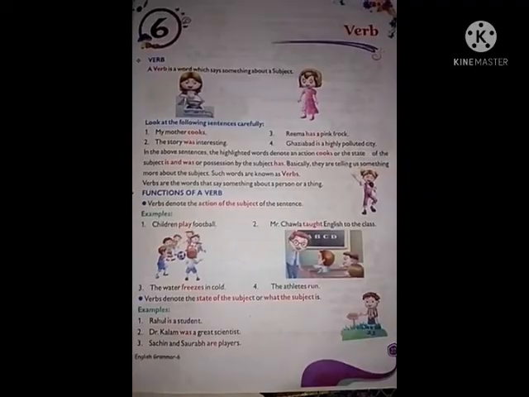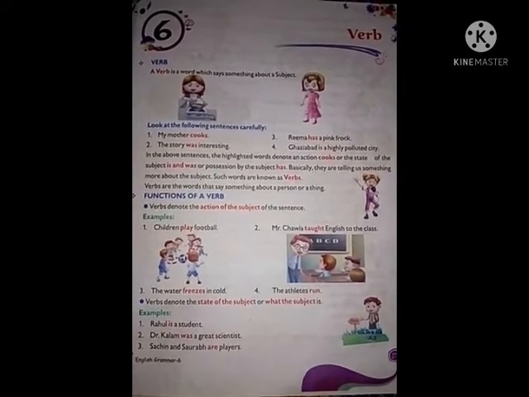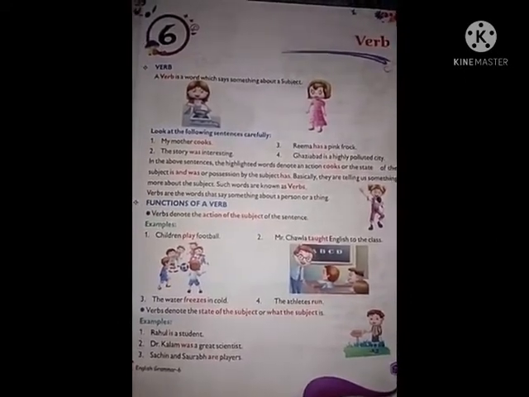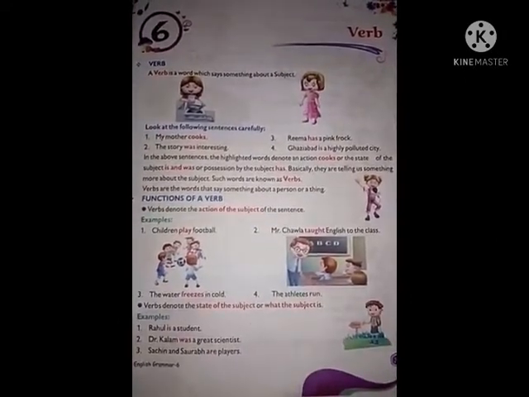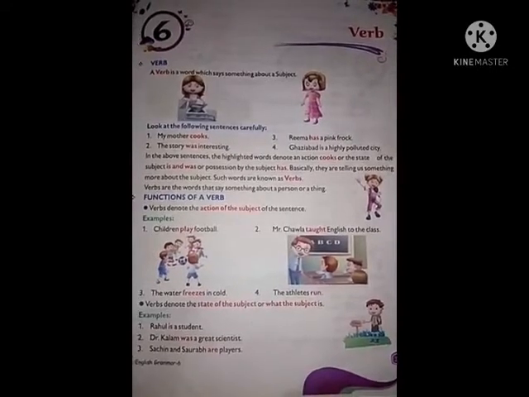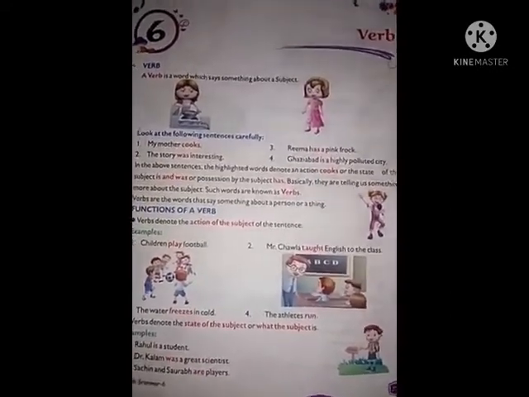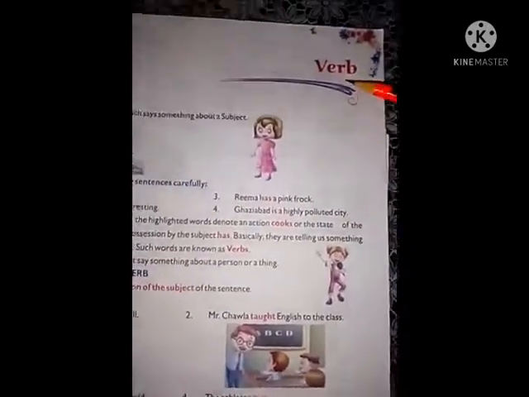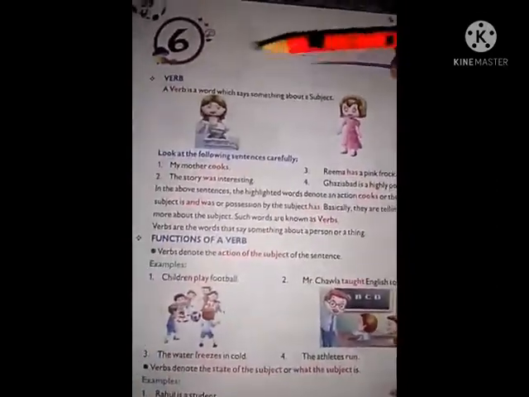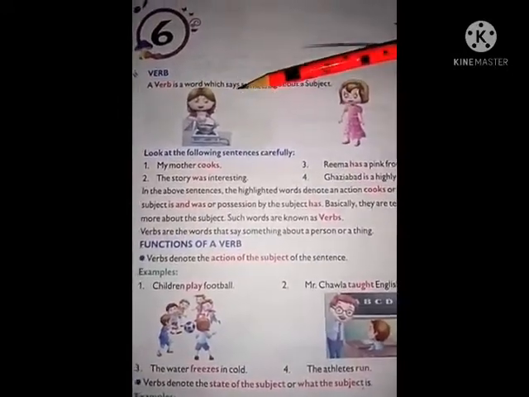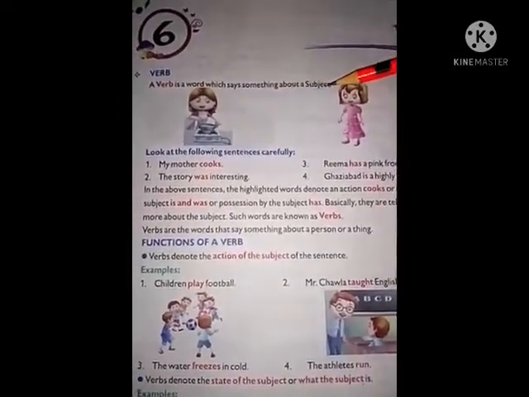Today we will discuss the 6th chapter from your English grammar book. The chapter is about verbs. So all of you open your books, page number 27. See, verb. What is a verb? A verb is a word which says something about a subject.